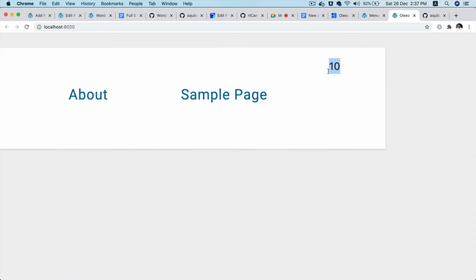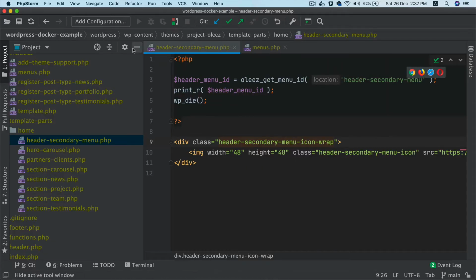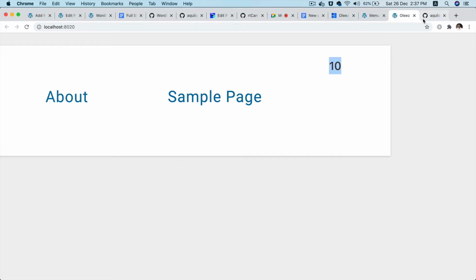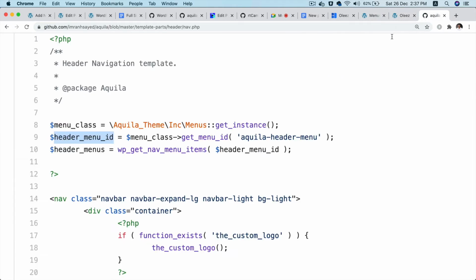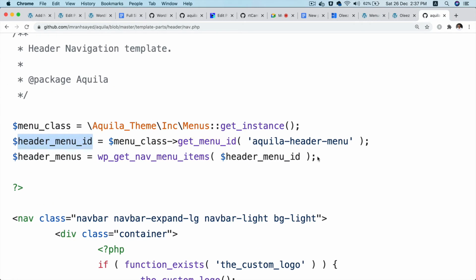We get the menu ID. See, 10 is the menu ID. So with the help of the menu ID we will be able to get the menus. So if you see, there is a function for that and it's called wp get nav menu items. So this function gives me all the menu items.